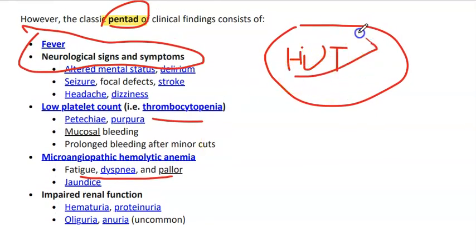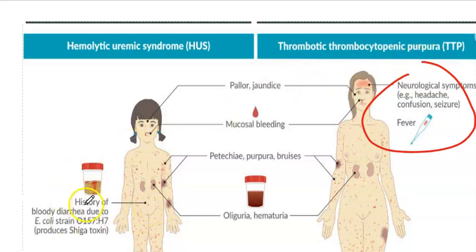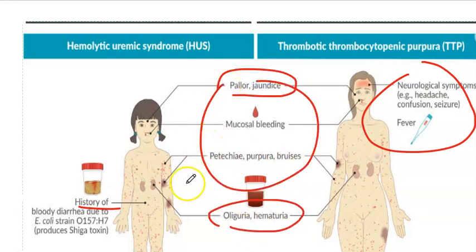So we have the triad HUT in hemolytic uremic syndrome, while in TTP, in addition to these, we will have two other findings, fever and neurologic signs. Remember that fever and neurologic symptoms will be in addition to all the findings in hemolytic uremic syndrome. In HUS there will be a history of bloody diarrhea due to an E. coli strain preceding the illness. The presenting features are pallor, jaundice, mucosal bleeding, petechiae, purpura, bruises, oliguria, and anuria. This is renal involvement, this is thrombocytopenia, and this is hemolytic anemia. This will be the presentation of hemolytic uremic syndrome, while in TTP you will have neurologic symptoms and fever.